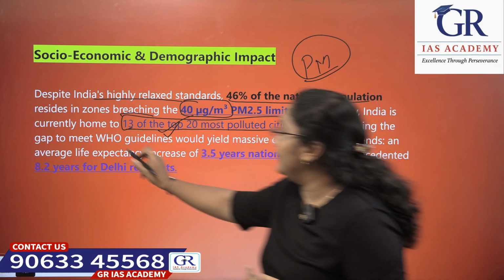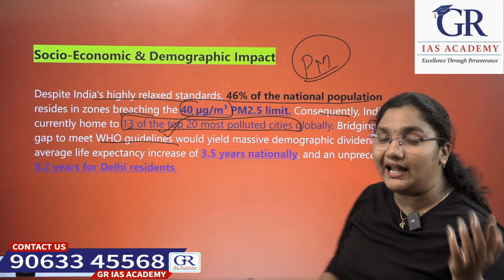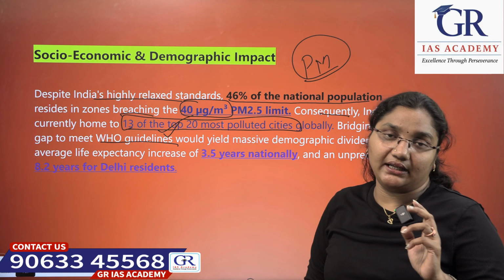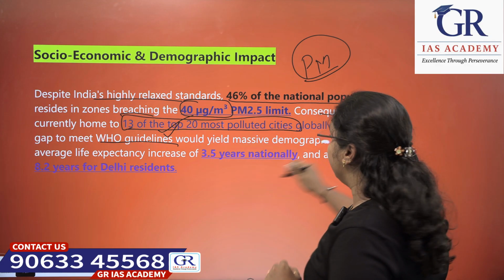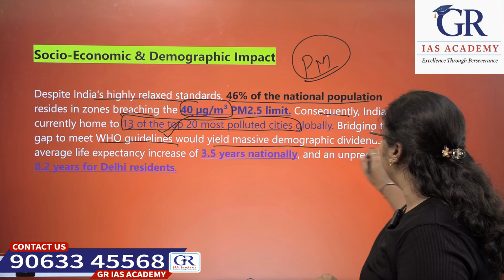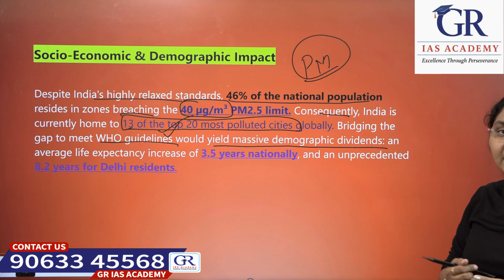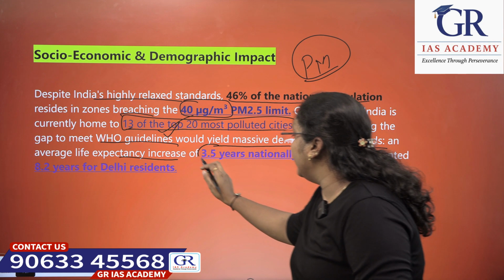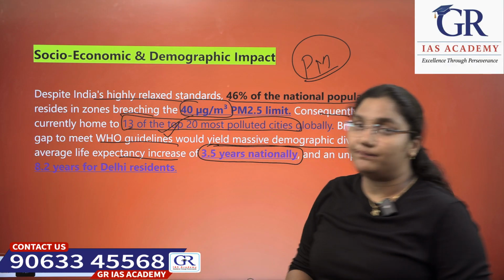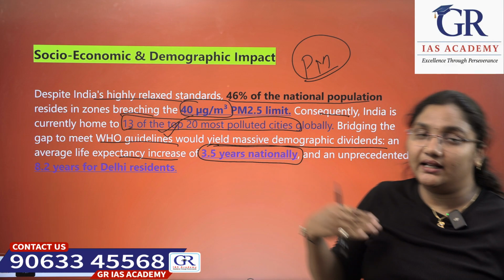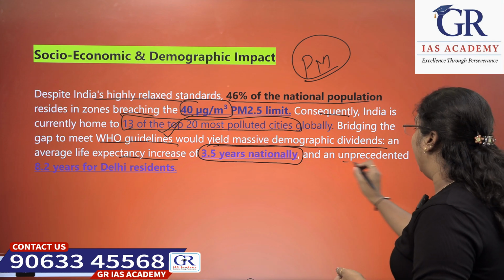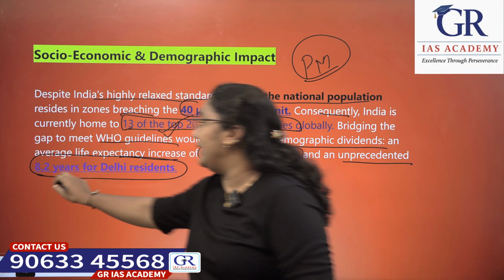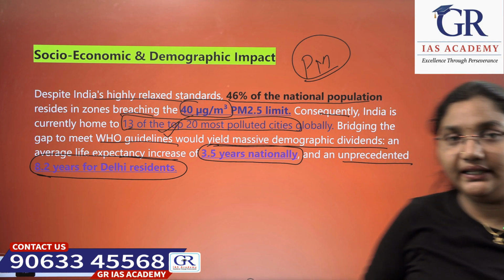Bridging the gap between the WHO and NAAQS limits for particulate matter, meeting these guidelines, would yield massive demographic dividends, like an average life expectancy increase of 3.5 years nationally, and an unprecedented 8.2 years for Delhi residents. Mainly for Delhi residents, 8.2 years.